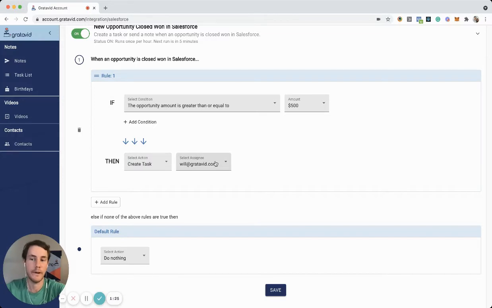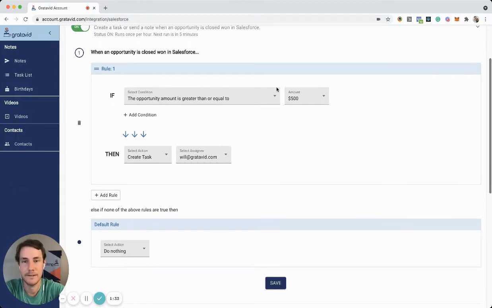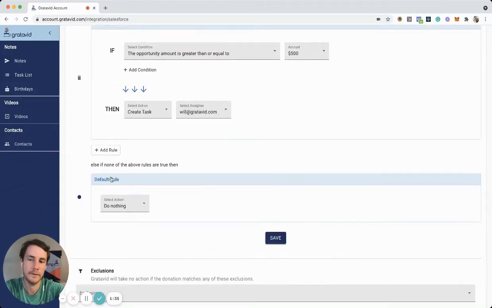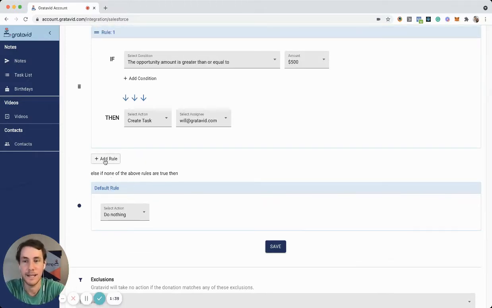So this says, hey, anytime a donation comes in over $500, a Gratavid task will get created, assigned to Will. Will will get notified via the Gratavid app, can record the video quickly, and they'll get notified via email that a task was created for them. If it's less than $500, this will be false, and so it'll go down to default rule, and so nothing will happen. Cool thing about this is if you want to, you can add multiple rules.